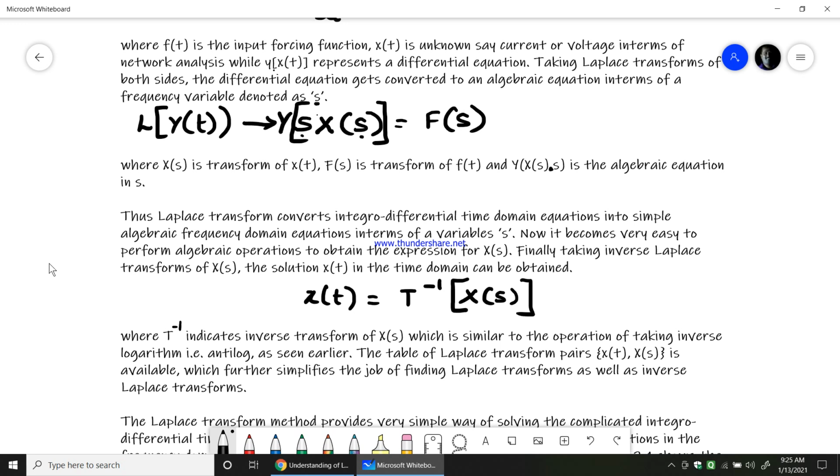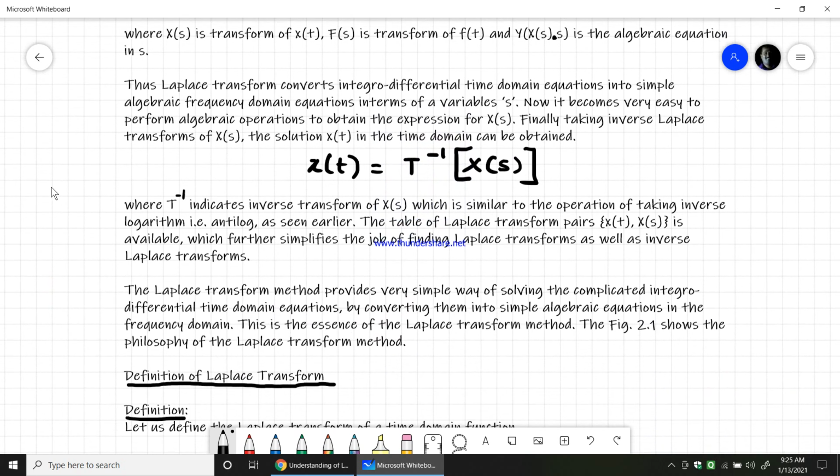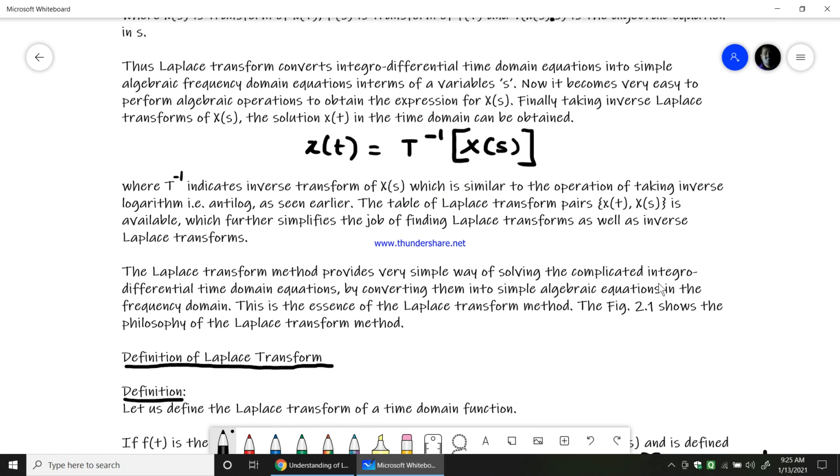So the Laplace transform method provides a very simple way of solving complicated integral differential time domain equations by converting them into simple algebraic equations in the frequency domain. This is the essence of the Laplace transformation method. We do have a figure in the textbook, you can look into that, which shows what the Laplace transform is all about. Anyway, I will show you that figure once again.